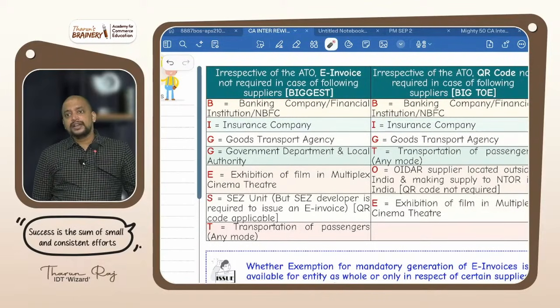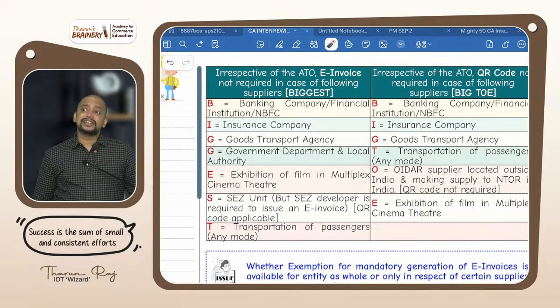Next G for government department or local authority. Then E for exhibition of film in a multiplex theatre. S for SEZ unit. SEZ unit but not SEZ developer. Who is an SEZ developer? The infrastructure developer. Who is an SEZ unit? The one who does business inside SEZ. SEZ unit is not required to give e-invoice.